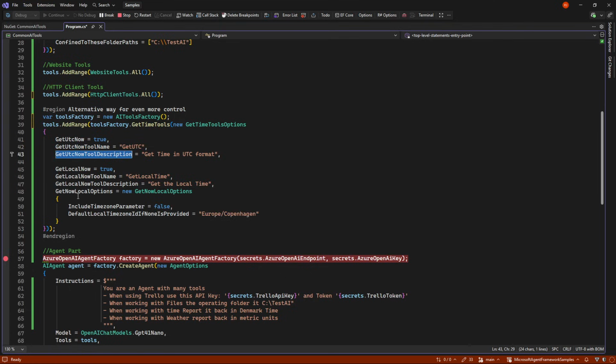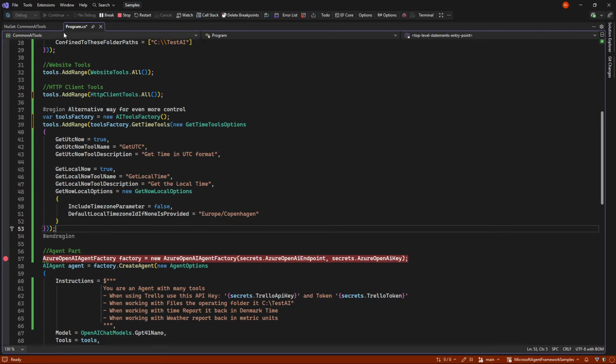Put in a description or remove the description to save tokens at the risk of the AI not being able to call it. And every single tool can even have options, like for example the get local tool, where I have here overwritten that it's not giving a time zone, but I always tell it the local time, according to this chatbot, is Copenhagen in my case.